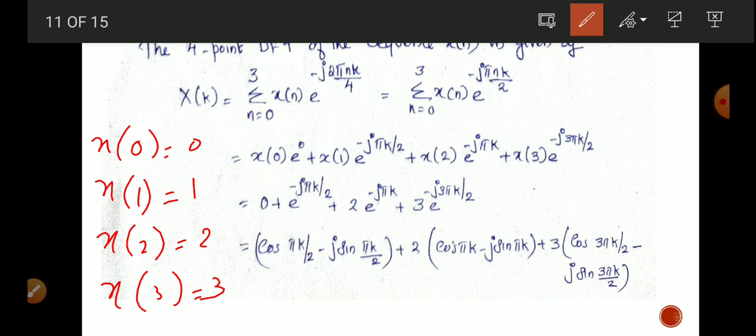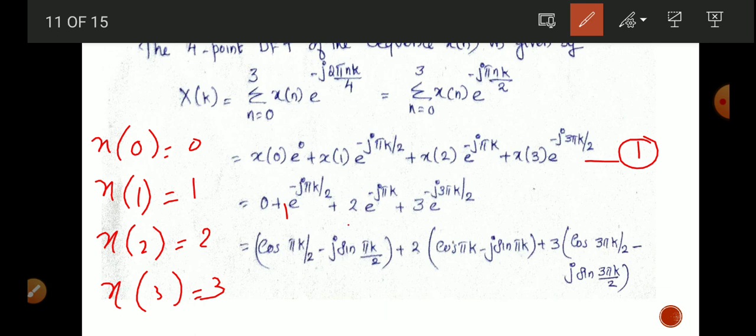These are our input samples. Then on writing these samples in equation number 1, x of 0 is 0, x of 1 is 1, x of 2 is 2, x of 3 is 3.